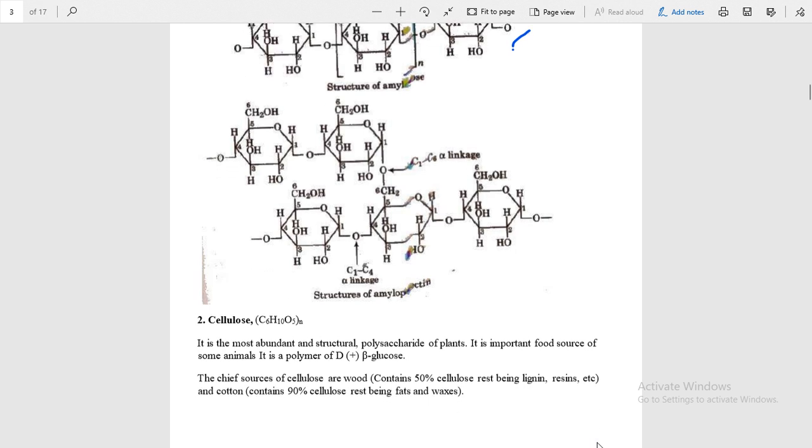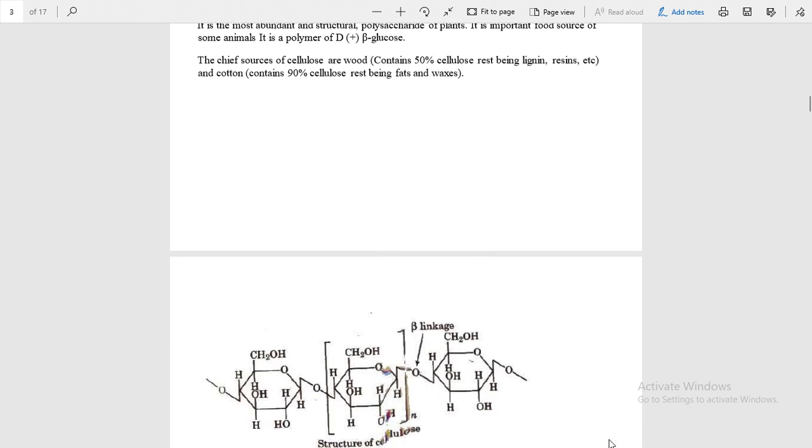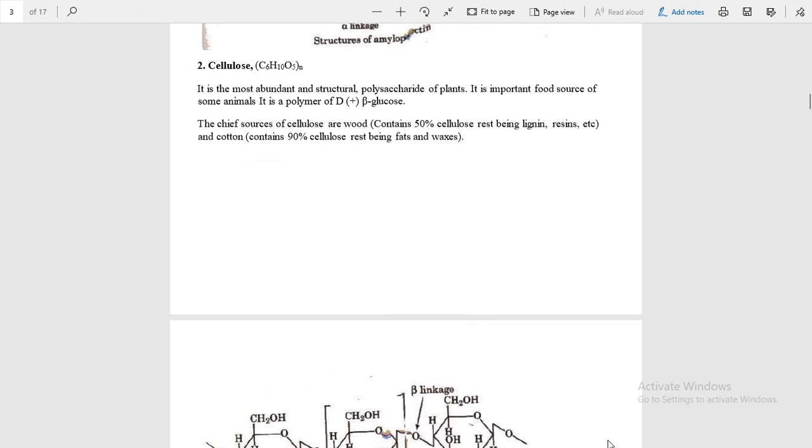Okay. Next one is the cellulose. Cellulose formula is C6H10O5, and it is a polymer of beta D glucose.